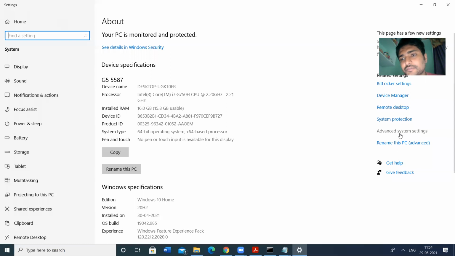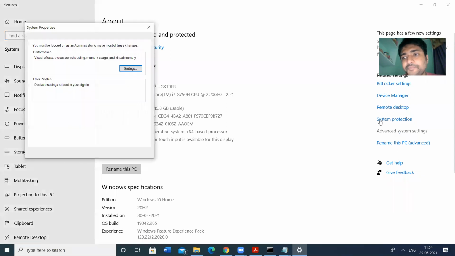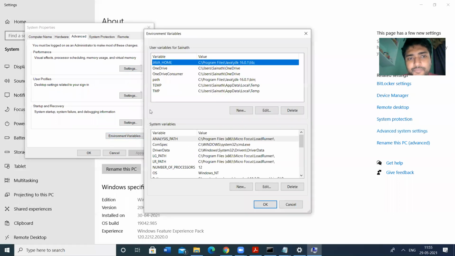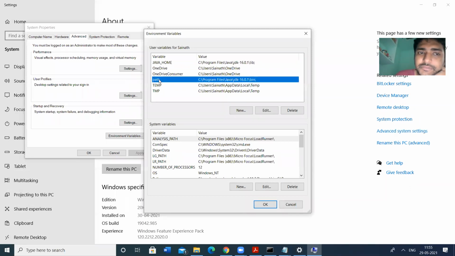This is the procedure. In the advanced system settings, we have environment variables. In this environment variables, I have created the path as C:/program files/Java/JDK 16/bin. So this is my path. I have created a path.